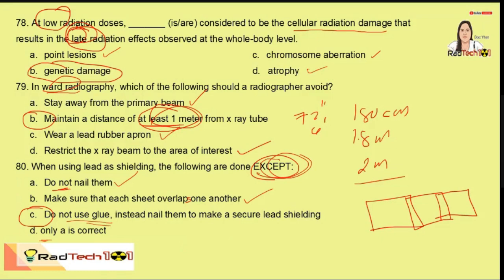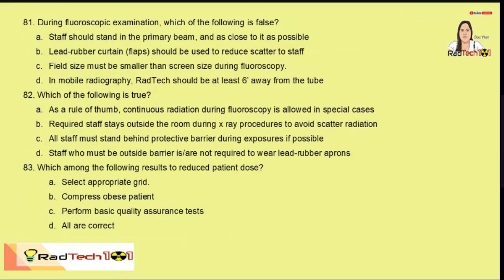So letter C. 81. During fluoroscopic examination, which of the following is false? Staff should stand in the primary beam and as close to it as possible. So, ito false na. Okay? So, yun nga, hindi tayo tumatayo sa primary beam. Diba? Sabi natin, primary beam is from the tube to the patient. So, this is the primary beam. So, bakit ka naman tatayo dito? Diba? So, false na siya.